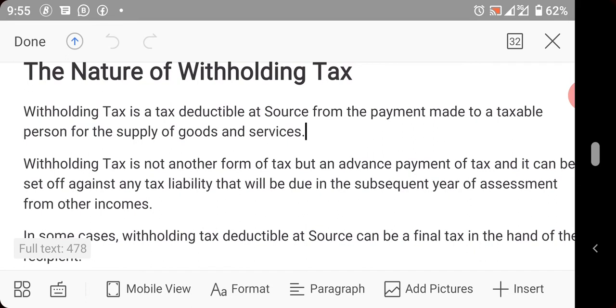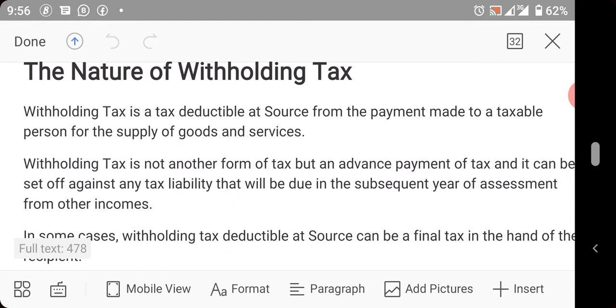On the other hand, withholding tax is an advance payment of tax, which can be used to set off as a tax credit from the tax liability of the company at year end.